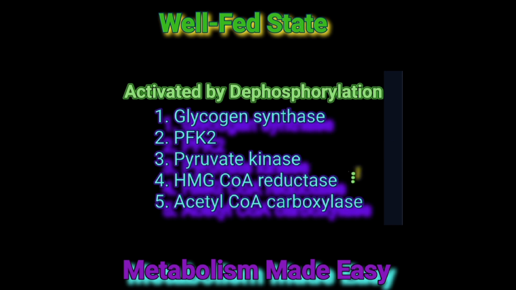Dephosphorylation of HMG-CoA reductase, the rate-limiting enzyme in cholesterol biosynthesis, will activate cholesterol synthesis. And dephosphorylation of acetyl-CoA carboxylase will activate fatty acid synthesis in the liver as well.